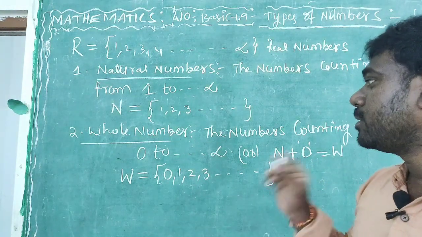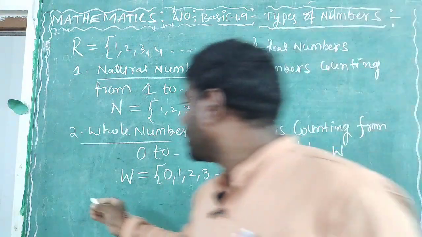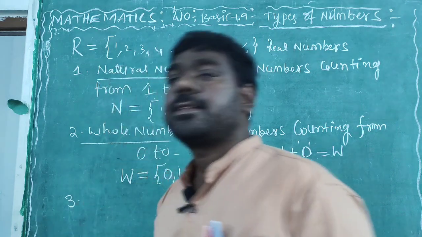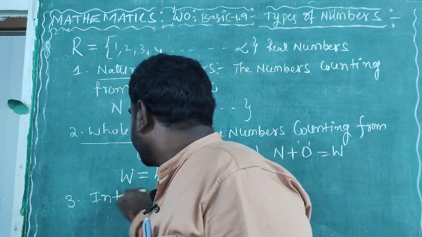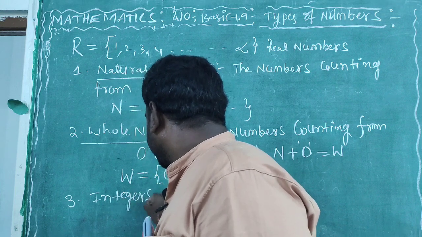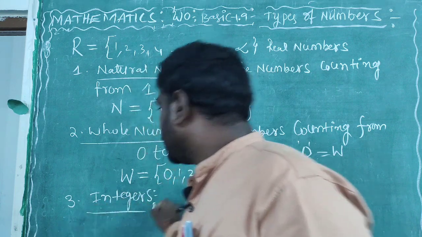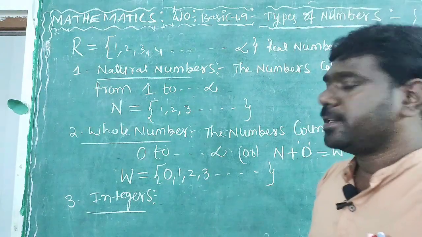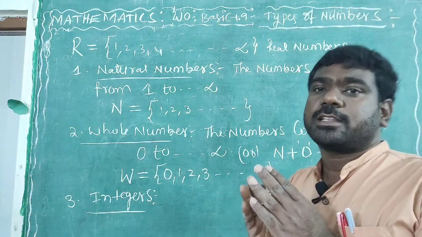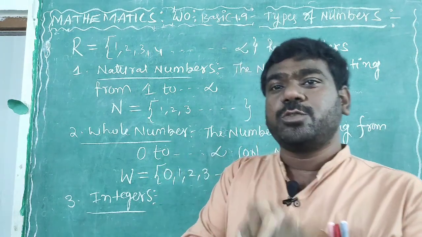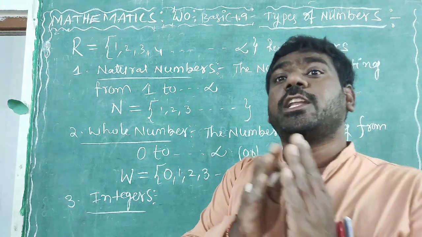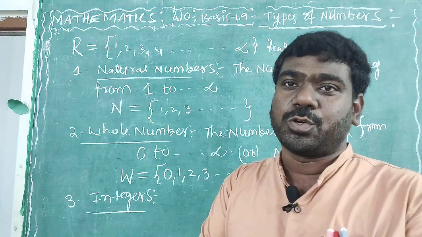Now the third type. What is the third type here? That is integers. How can we define integers? The integers are a combination of positive numbers and negative numbers including 0.